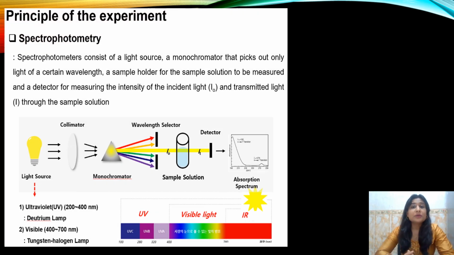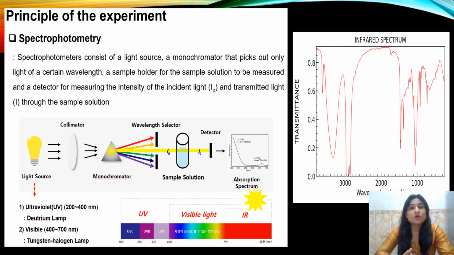We finally come to the general principle involved in spectroscopy. The basic fundamental principle of any spectroscopic technique is that there is an interaction of electromagnetic radiations with matter. The matter that is to be examined or analyzed is irradiated with the electromagnetic radiation. That means it falls on it, and then this stimulus causes changes in the matter, and the emitted radiation or the absorbed radiation is recorded by the instrument.